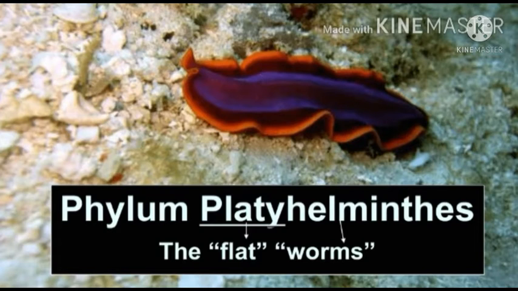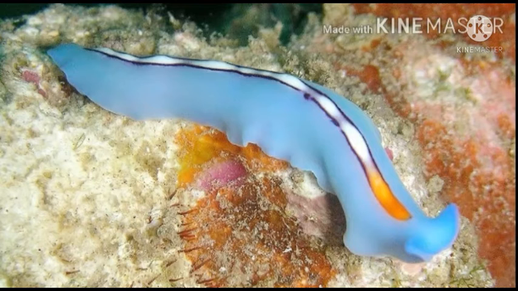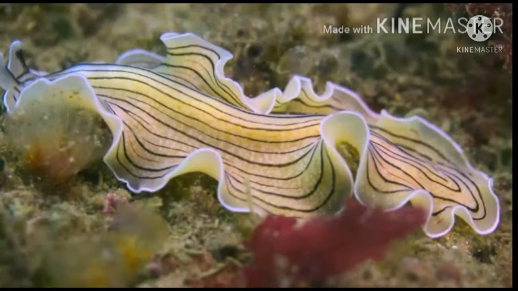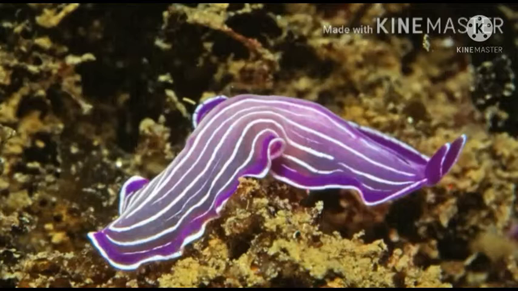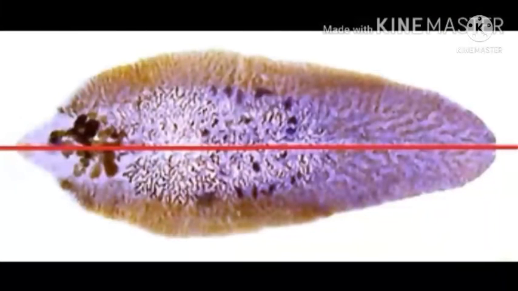Platyhelminthes is derived from the Greek words platy and helminthes. Here, platy means flat, and helminthes means worms. They have a leaf-like or ribbon-like dorsoventrally flat body, so they are also known as flatworms. They are bilaterally symmetrical animals.